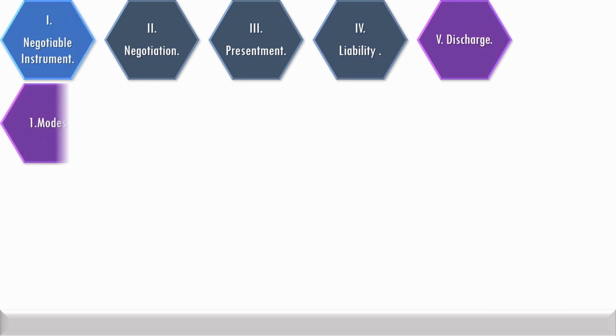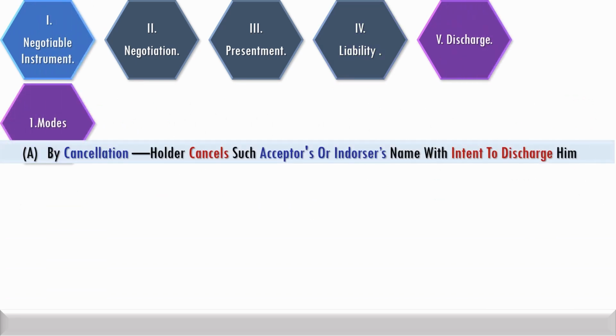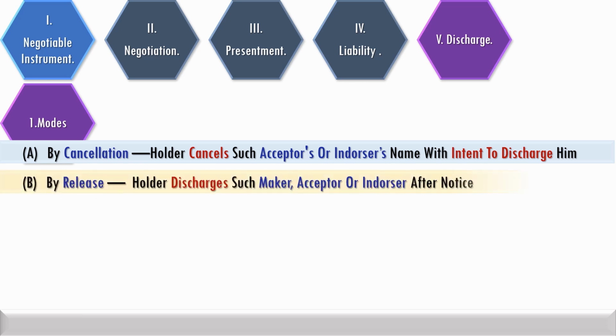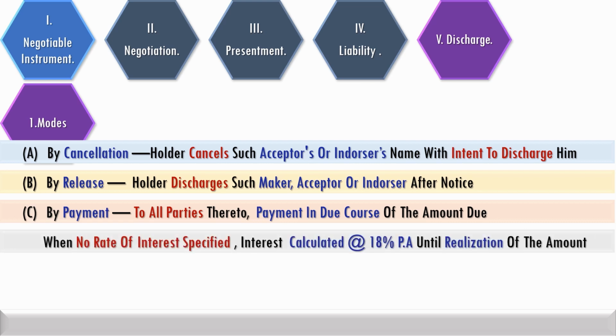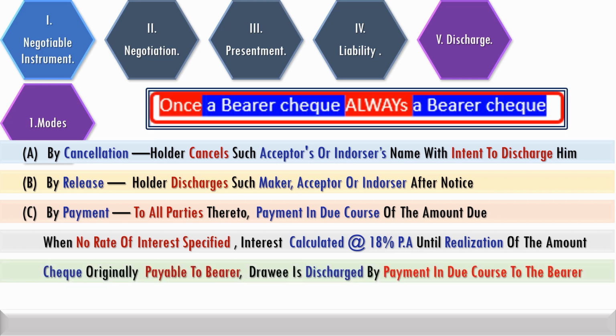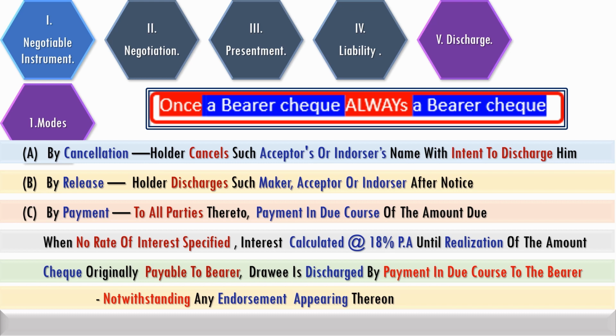Three modes of discharge: by cancellation, where the holder cancels the acceptor's or endorser's name with intent to discharge him; by release, where the holder discharges such maker or acceptor or endorser after notice; or by payment to all parties thereto as payment in due course of the amount due. Where no rate of interest is specified, interest is calculated at 18% per annum until realization of the amount. For a check originally payable to a bearer, the drawee is discharged by payment in due course to the bearer, notwithstanding any endorsement